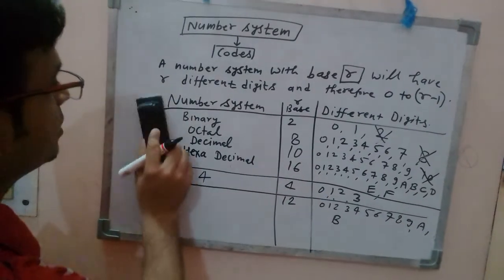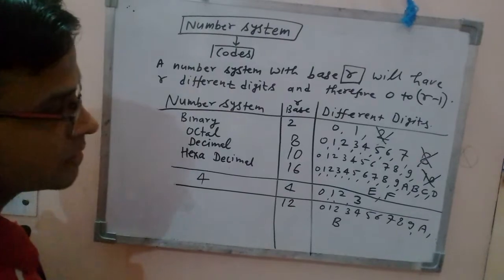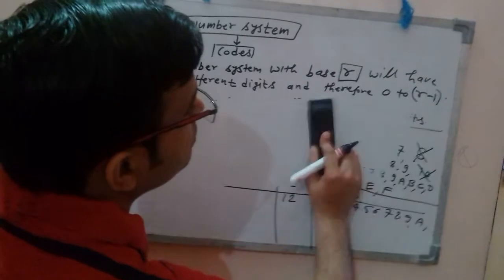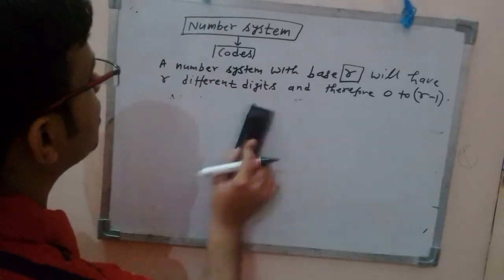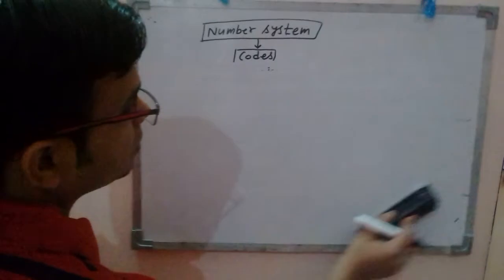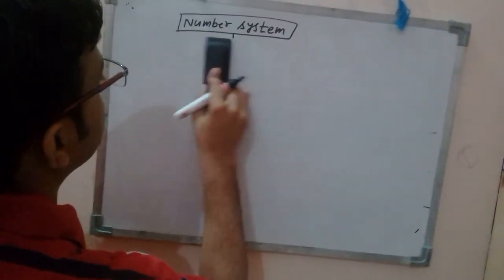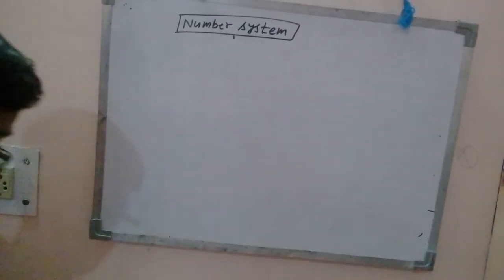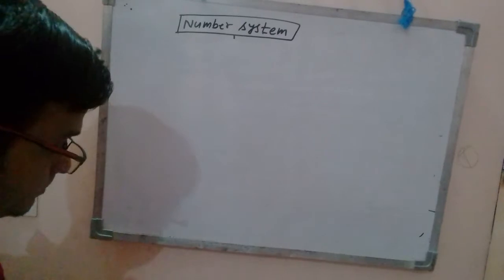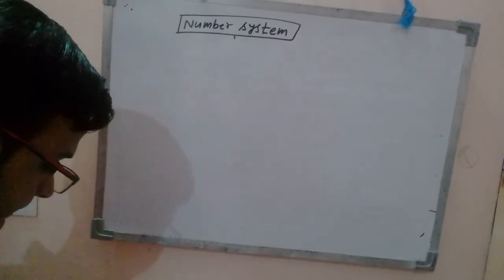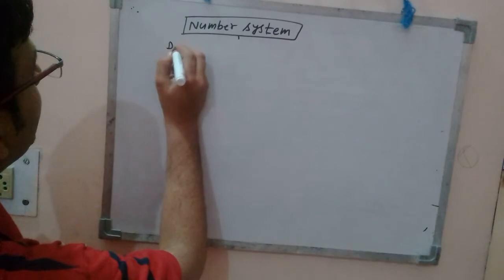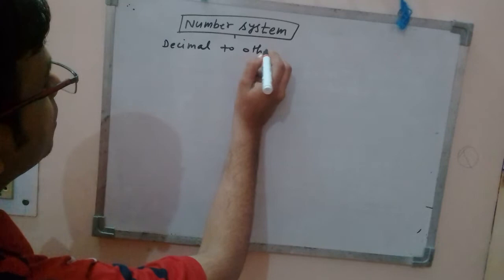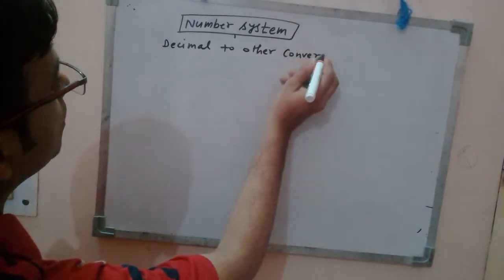Now, is it okay? Okay. So let me go further. Decimal to other conversion. So let me start with this conversion, decimal to other conversion.